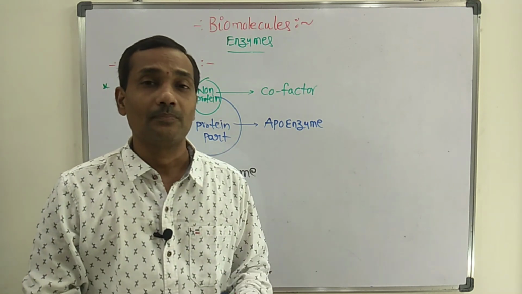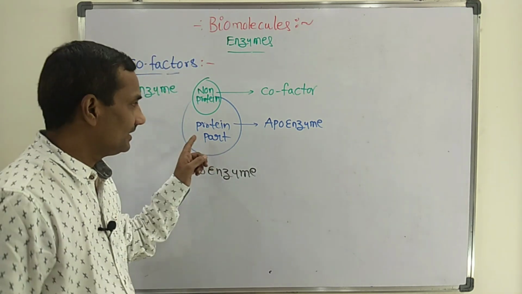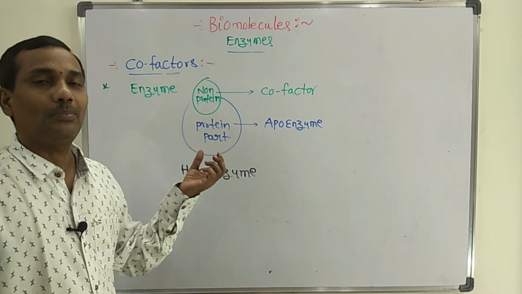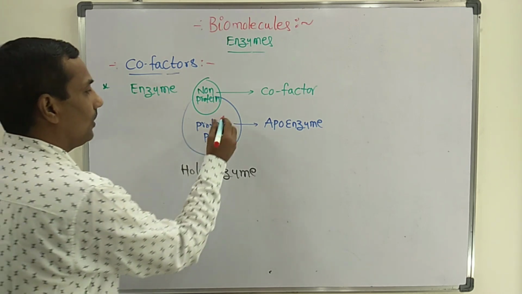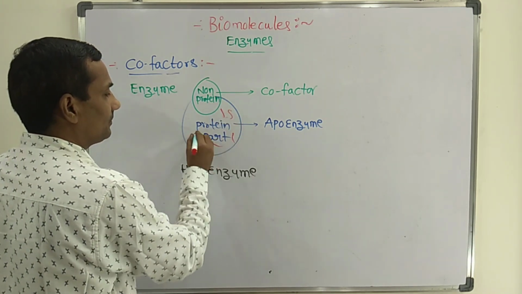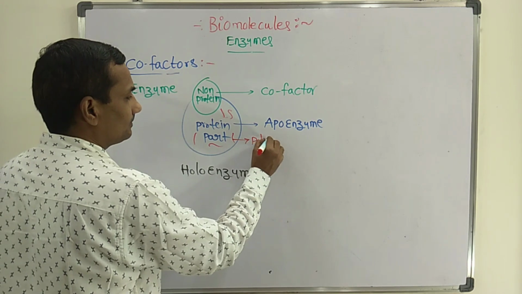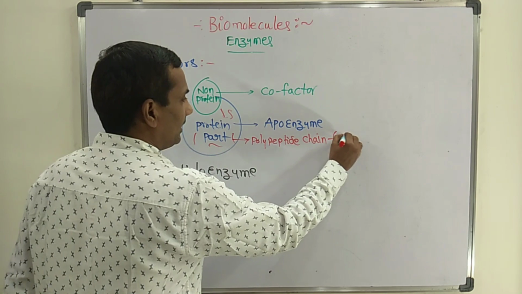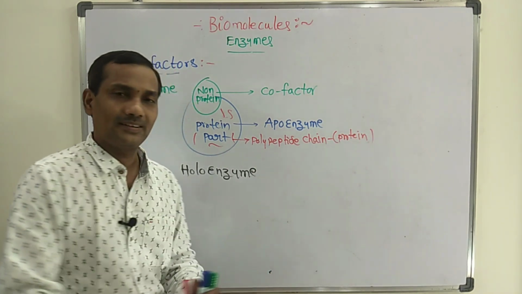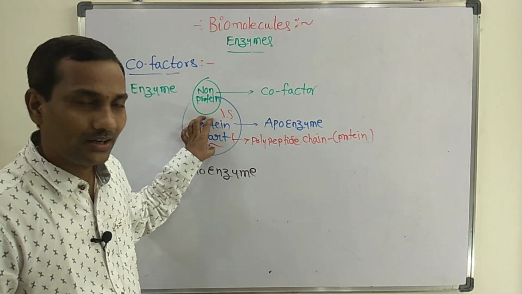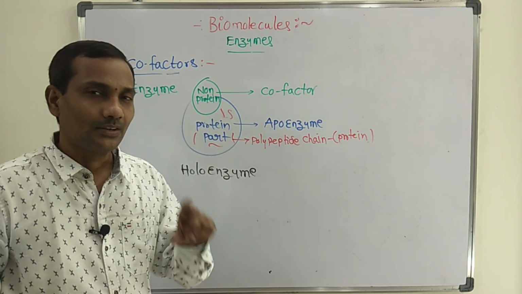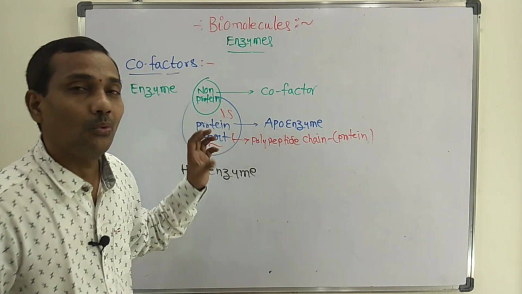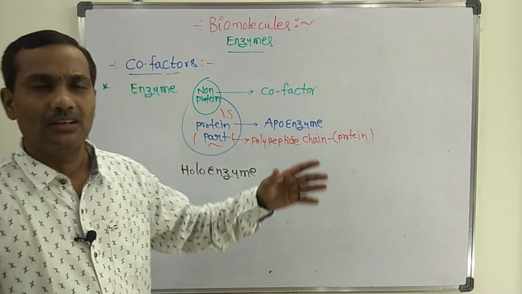You may get one doubt: how can you find which is the protein part and which is the non-protein part? The protein part consists of one or many polypeptide chains.